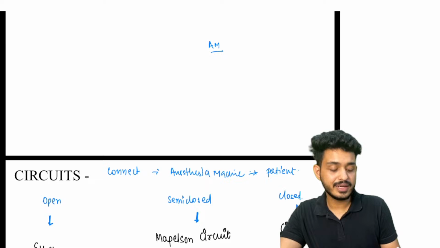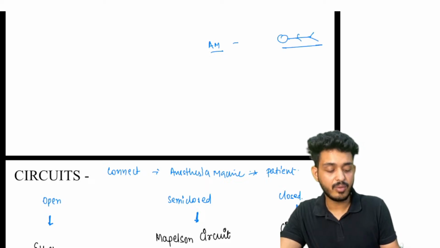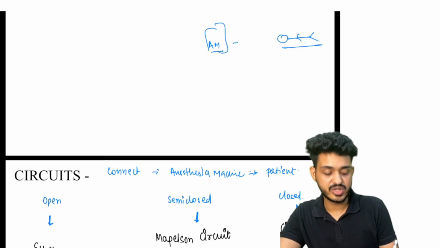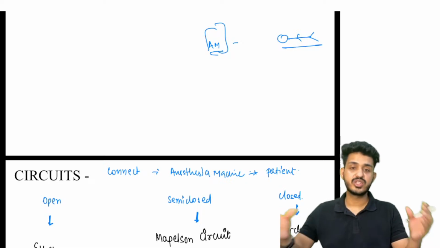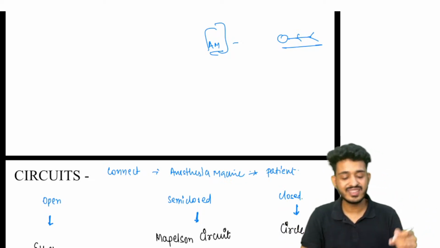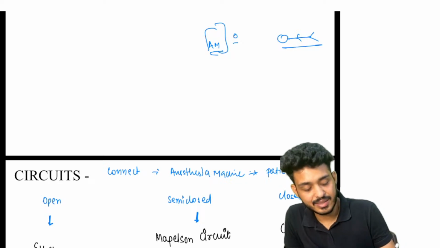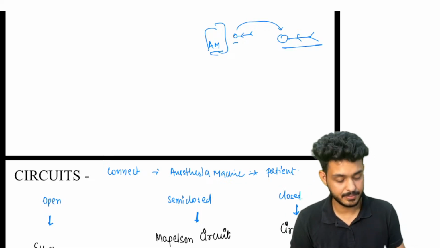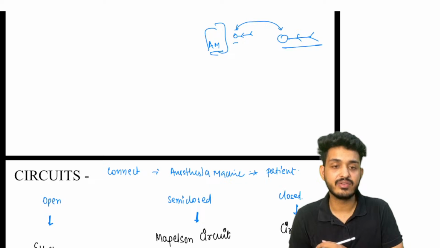Now we will try to connect the anesthesia machine to the patient. Our patient is lying down, we have intubated our patient, this is your machine. Now you need to connect your machine to the patient. How will you connect your machine to the patient? You need some kind of circuit, right? You need some kind of circuit to connect the machine to the patient.